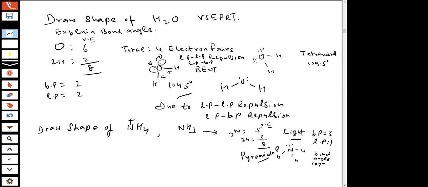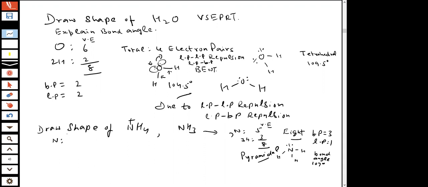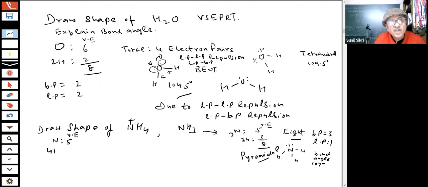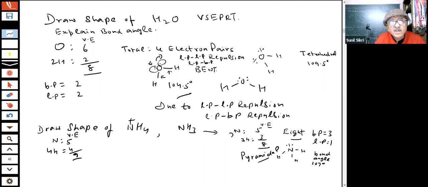What will happen in NH4 plus? How many valence electrons in nitrogen? 5. You have 4 hydrogens, so 5 plus 4. But there is a plus charge, which means there is loss of 1 electron. Minus 1 electron.